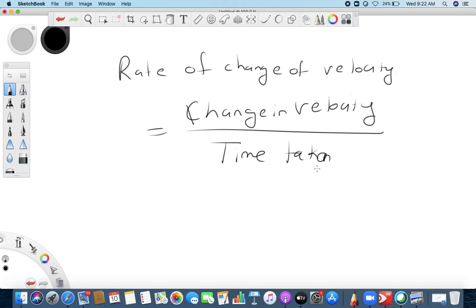So that is what I was talking about. When your velocity is changing with respect to time, you call it rate of change, but they have defined this as acceleration. So what is acceleration? It is the rate of change of velocity with respect to time. Exactly. So acceleration is change in velocity upon time taken.